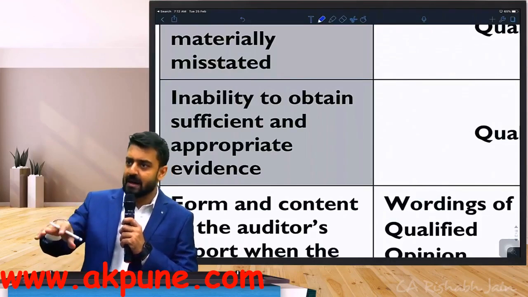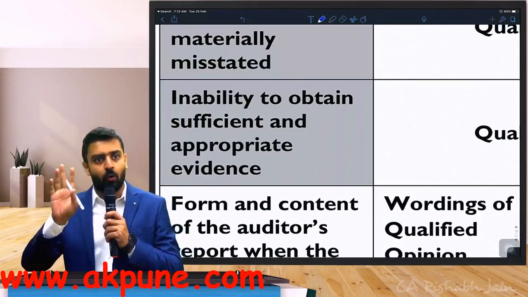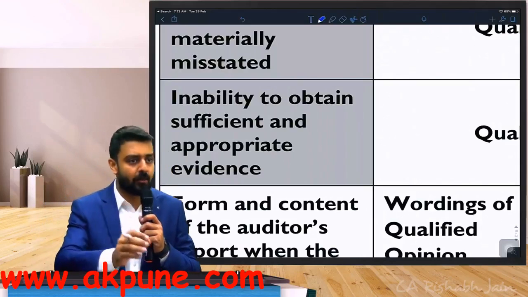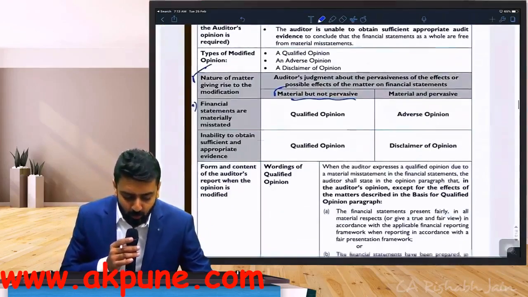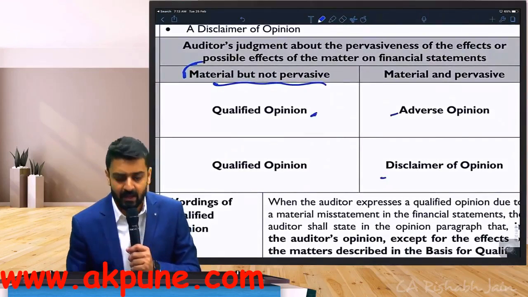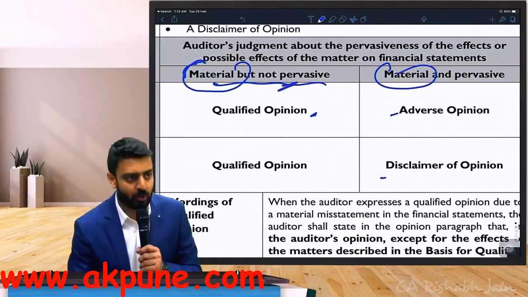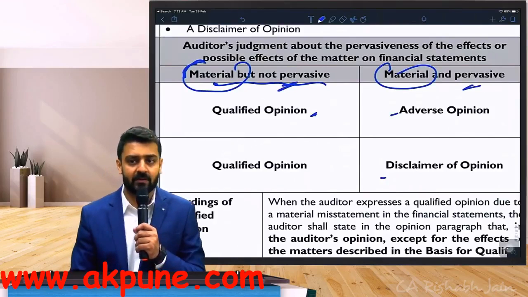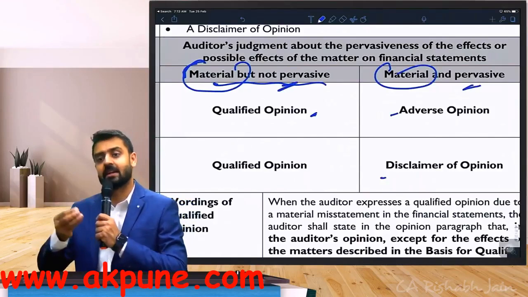Can I say these 2 matters are same as the circumstances we discussed above? So these are the only 2 situations when we will have a modification. Now you will realize, if I look at the table carefully, the only difference between qualified, adverse and disclaimer is, there is a material word both the ways, but either here it is not pervasive and here it is pervasive. So if we understand the word pervasive, we may be able to understand the table.